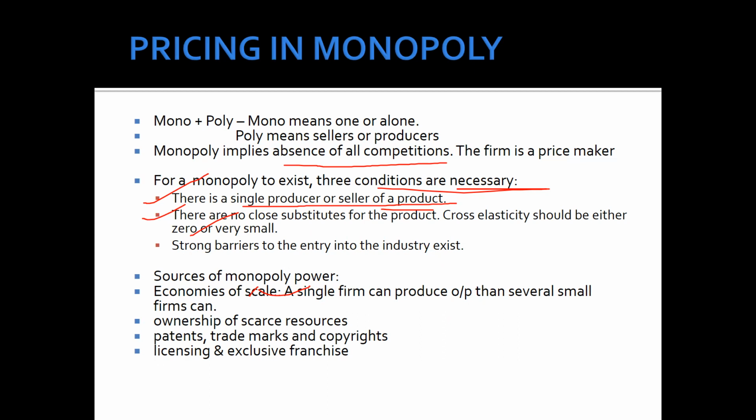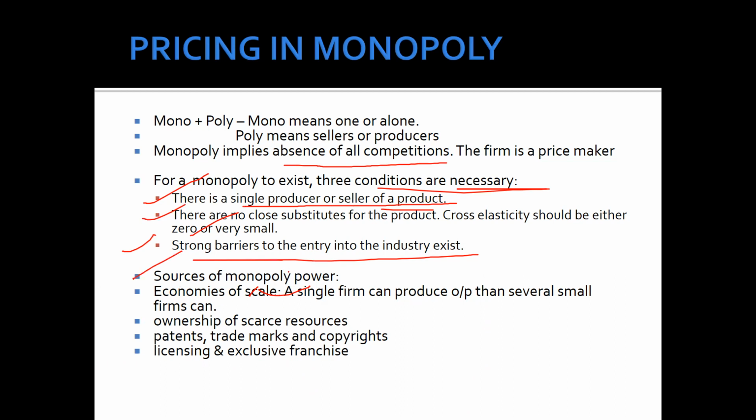Whether you are satisfied or not satisfied, you cannot switch over to substitutes. Then the third condition: strong barriers to entry into the industry exist. Suppose with privatization some new firm would like to enter this segment, they cannot enter because barriers are there; only those who are permitted can enter. So entry is restricted.